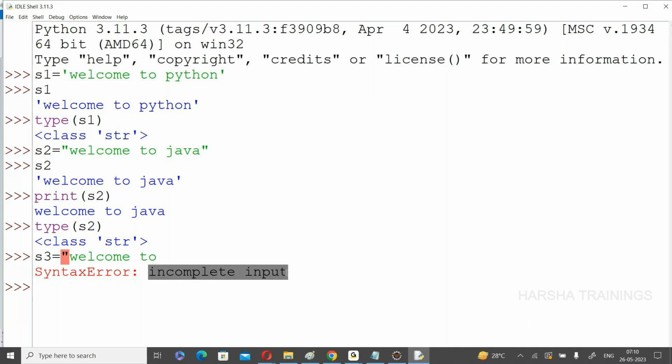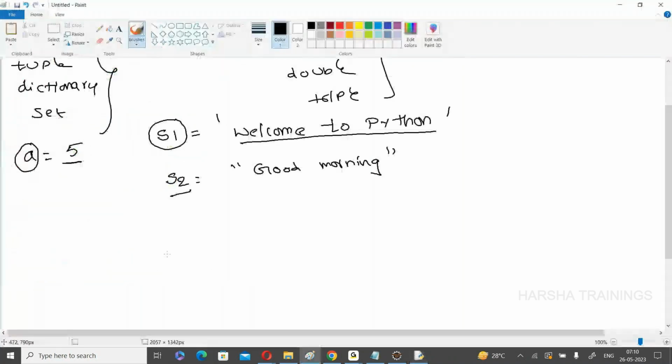Understand? Here the error is displayed at the quotation. That means we missed the quotation. What is my third one? Triple quotations. Triple quotations in the sense if you want to create a string in more than one line, you can use triple quotations. One, two, three. This is for multiple lines.